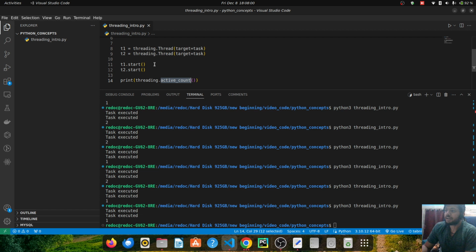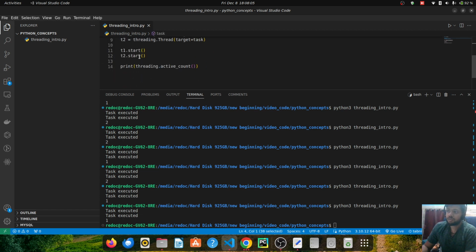What is happening is when I'm starting thread T1 then starting thread T2, they start to get executed. Sometimes one of these two threads, maybe T1 or maybe T2, is getting completed and one is still not complete. So sometimes it is counting 1, that 1 is the main thread, and sometimes it is counting 2 because the main thread and maybe one of the threads are still active, still executing.